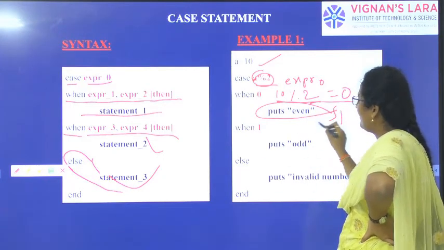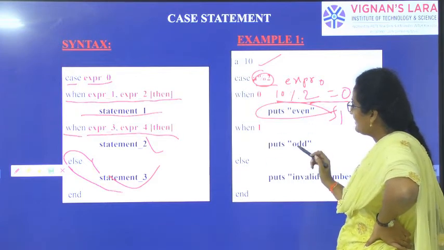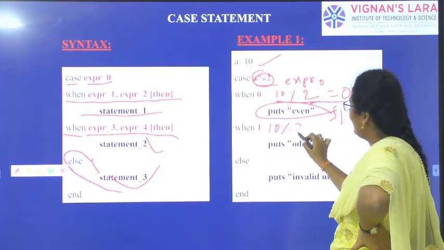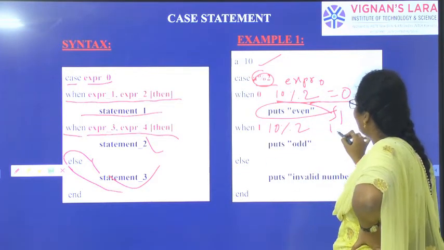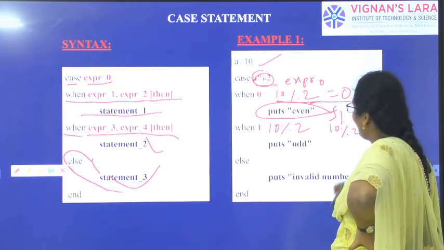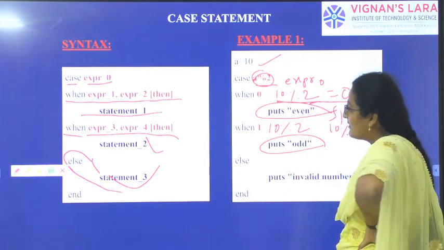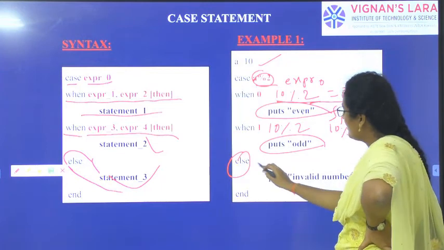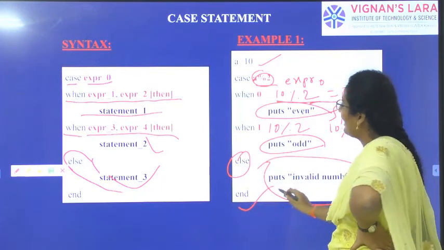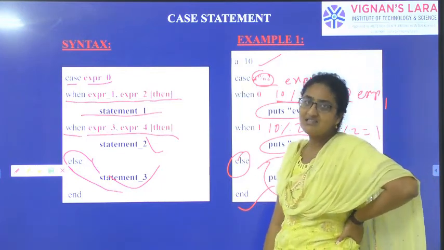Then statement 1 is even. Expression 3 is 10 modulo 2. Expression 4 is 10 modulo 2 equal to 1. Then you should put odd. Else you should put invalid, end. So this is the case statement.